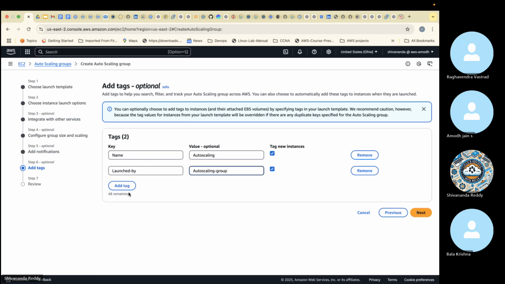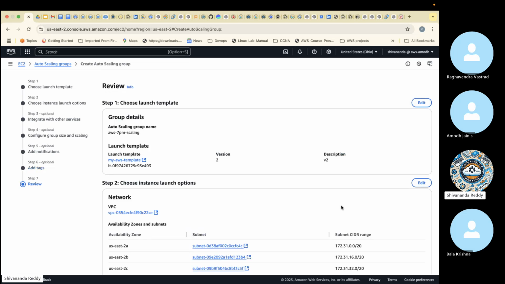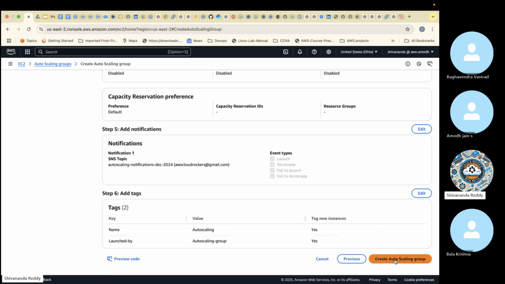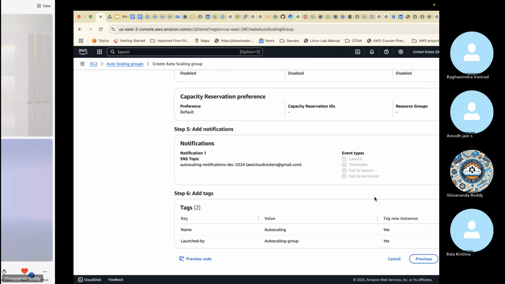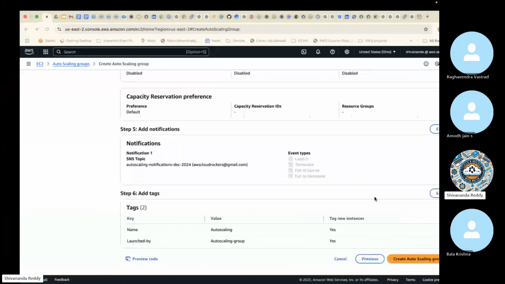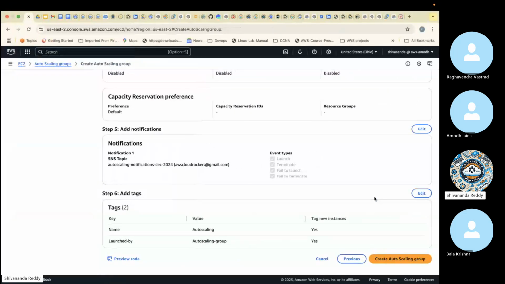Okay, that means we'll get to know, since we already have two servers, if auto scaling creates a server I can see this tag. Okay, let me click on next, and this is the last option, guys. When I click on create auto scaling group, the auto scaling group will be created. Okay, any questions before I create it? Yes, please let me know if you have any questions or confusions, so that I can come to the previous stage and explain any of the stages.